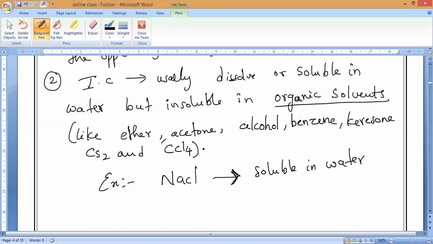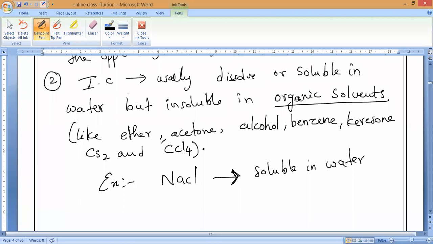Guys, now one more best example I want to say. Sugar and salt are both white in color. Yes or no? So many times we get confused. One is an ionic compound, one is a covalent compound. Can you guess which is which? Sugar is covalent, C6H12O6, a covalent compound, but salt is an ionic compound. You have to remember. Okay, guys. So that is the third property. If you observe here, you can take any kind of ionic compound, they will dissolve in water.